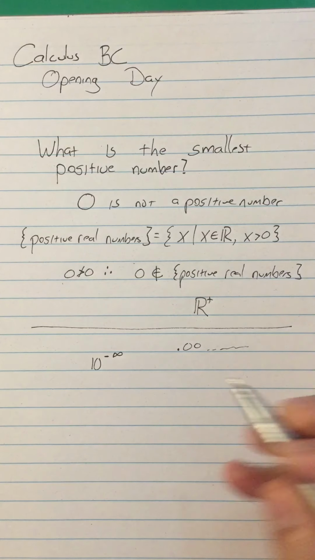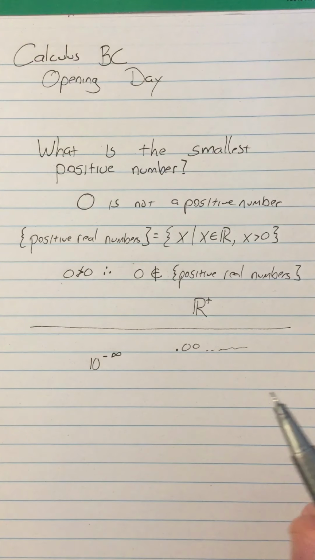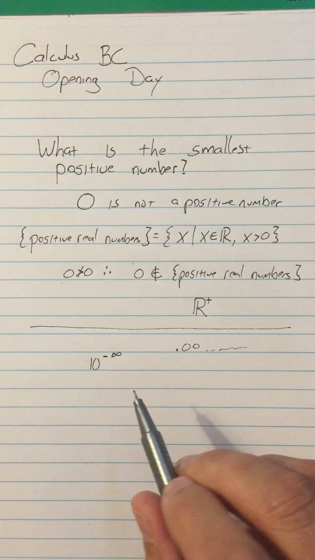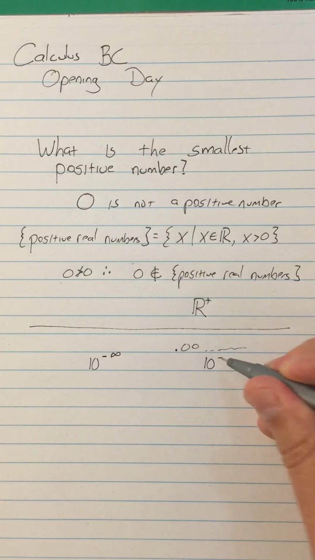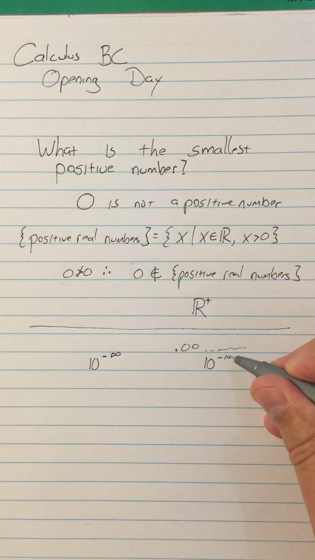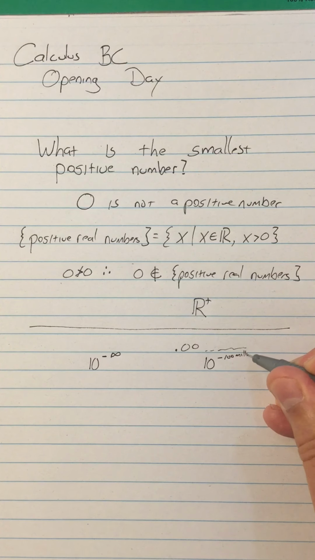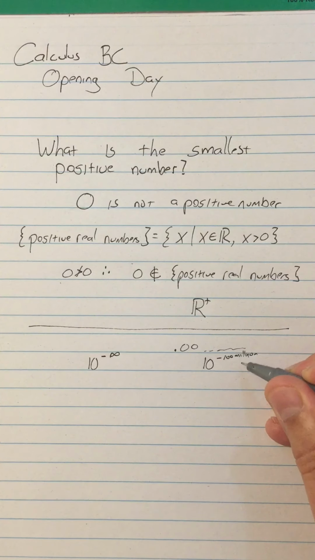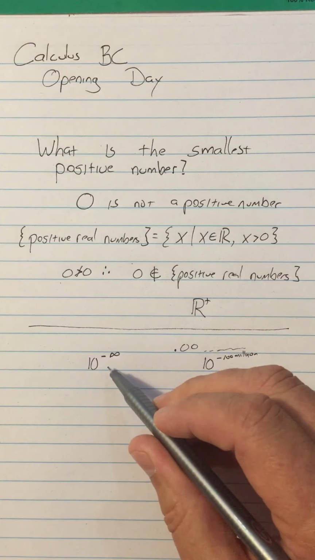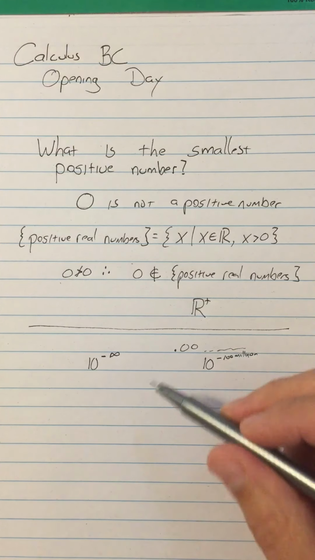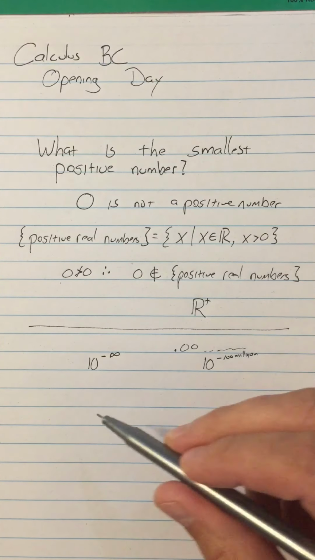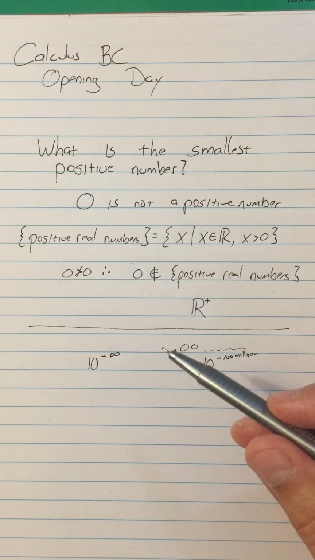All right. So the problem is that this particular set of symbols doesn't really have a clear meaning. We have a relation called exponent, and we know what 10 to the negative 100 millionth means. We know what that means because both 10 and negative 100 million are real numbers. The problem with negative infinity is it's not a real number. So the relation of exponent is not defined for a concept like infinity that's not a number.